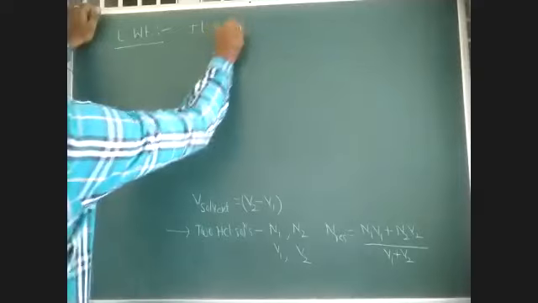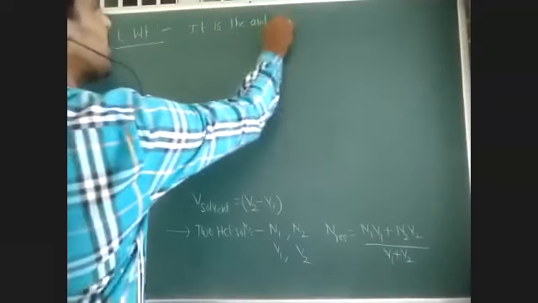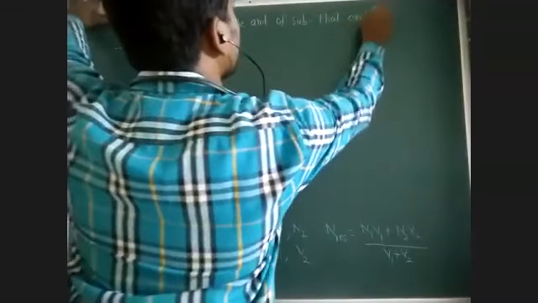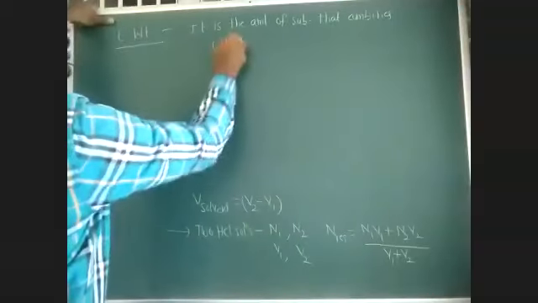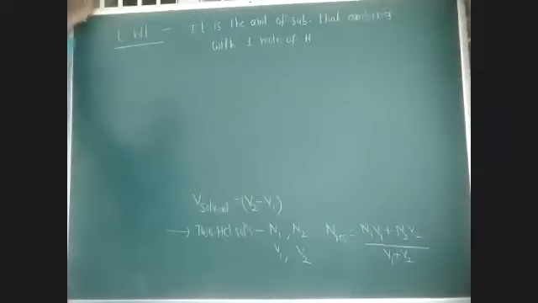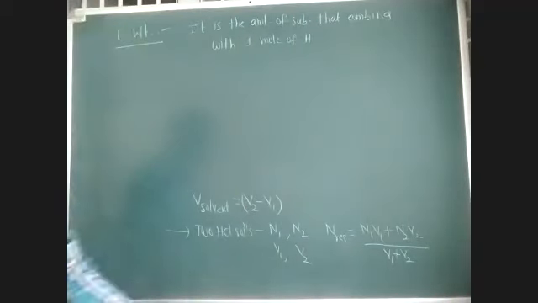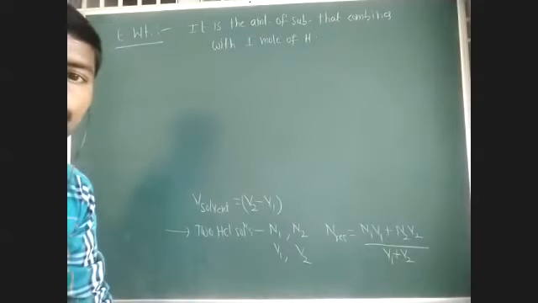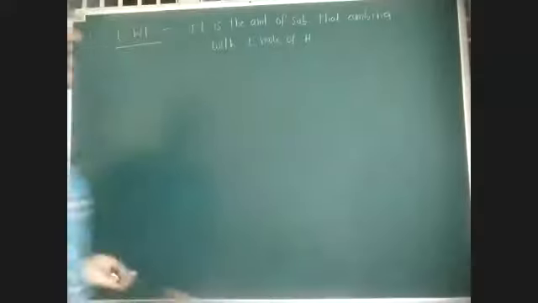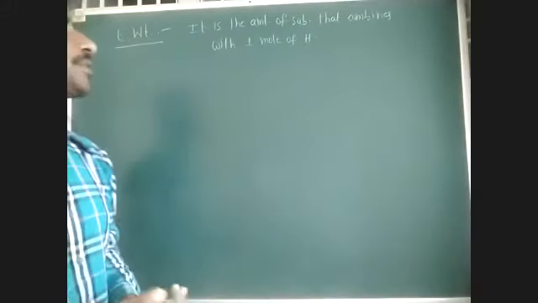It is the amount of substance that combines with 1 mole of hydrogen. So the amount of substance which combines with 1 mole of hydrogen, okay, that is called equivalent weight. This is the actual definition of equivalent weight. There are some shortcuts to determine equivalent weight.